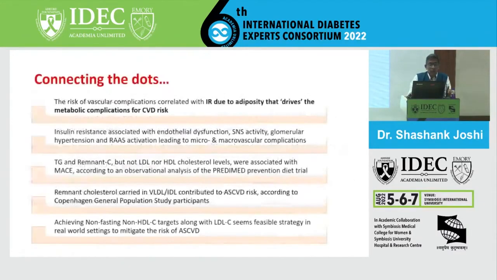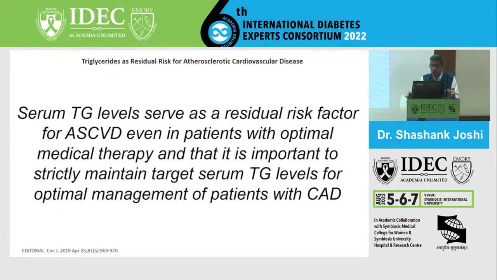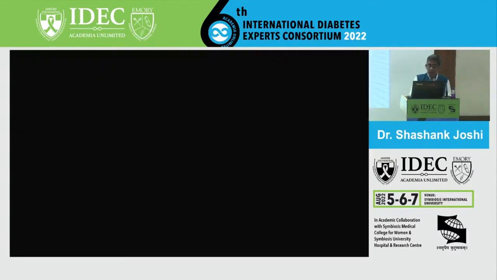So as I said, we need to connect the dots, and that's where adiposity, metabolic complications, vascular health, carbs which we eat in our foods, triglycerides, all get linked. So don't miss out on the remnant cholesterol and triglyceride because they have an impact on the MACE outcomes, and therefore they are a residual risk factor. Triglyceride levels are a residual risk factor, and that's the only point which probably Neeta and Sanjay wanted me to